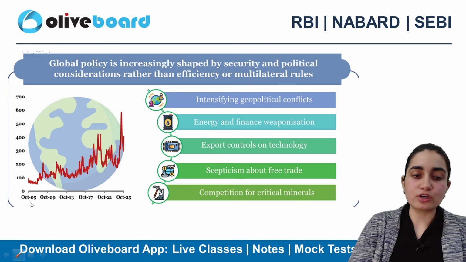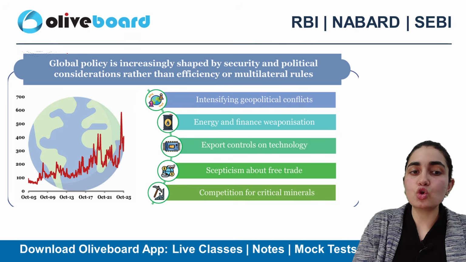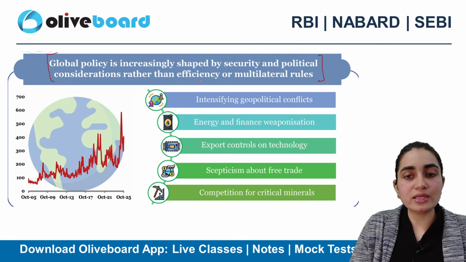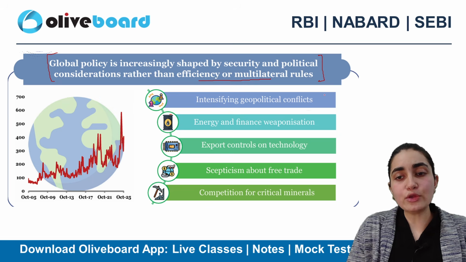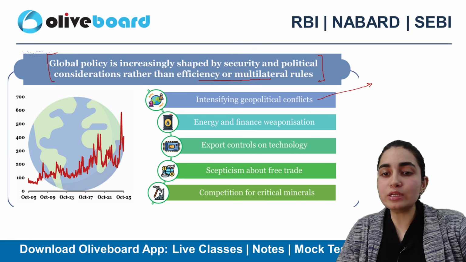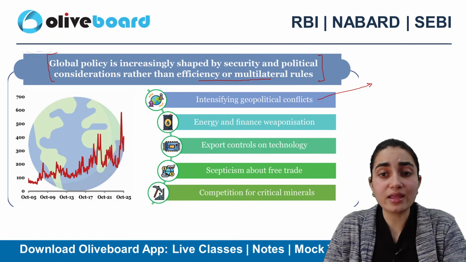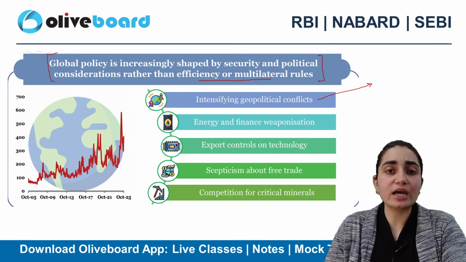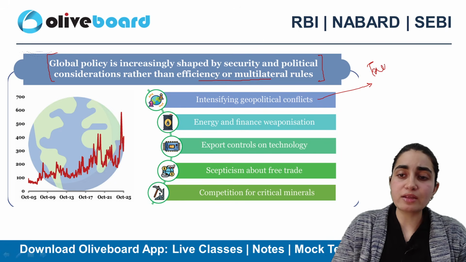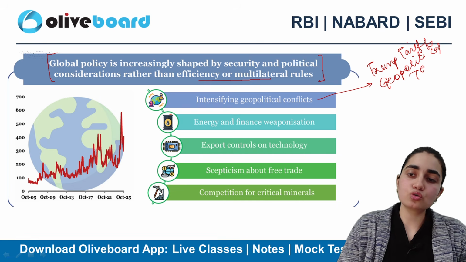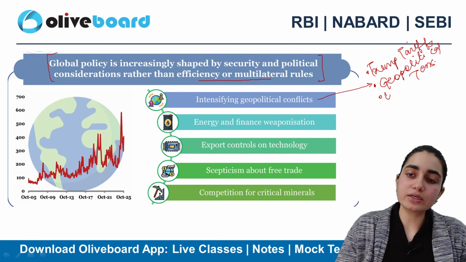Now, talking about the first one, it says that global policy is increasingly being shaped by security and political considerations rather than efficiency or multilateral rules. You already know what is going on today. You wake up next morning, and when you open the news, you find that one country has attacked another country last night. So there is a lot of uncertainty present here, right? You already know about Trump's tariff impositions and the geopolitical tensions which are going on, and there is a lot of uncertainty.